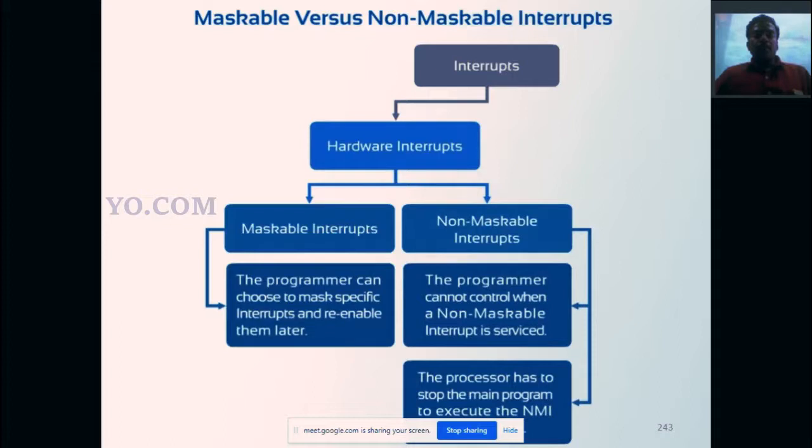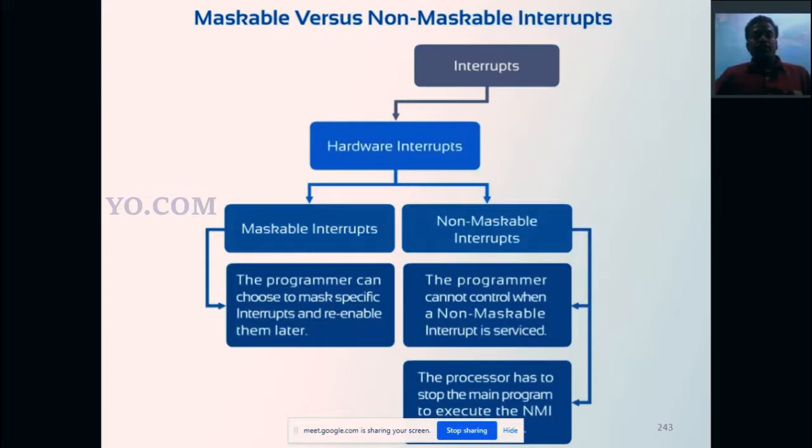Non-maskable interrupt means the programmer cannot control when the non-maskable interrupt is serviced. We cannot control it once the non-maskable interrupt is initiated. We cannot stop the non-maskable interrupt. The processor has to stop the main program to execute the non-maskable interrupt.